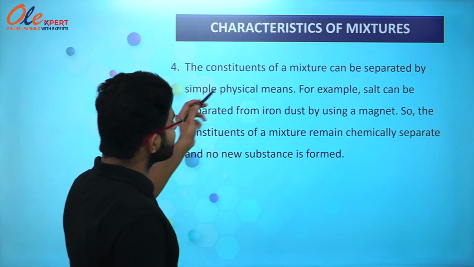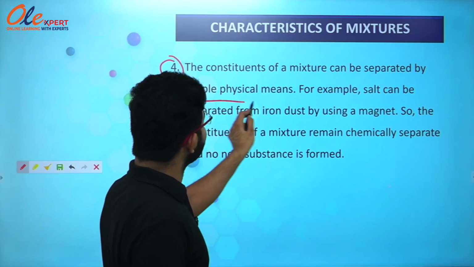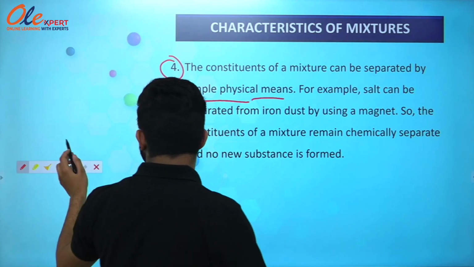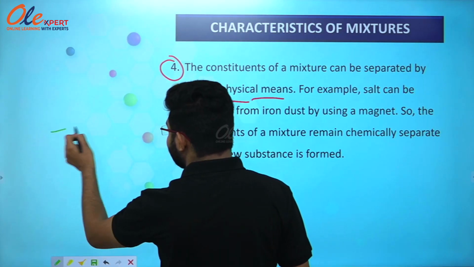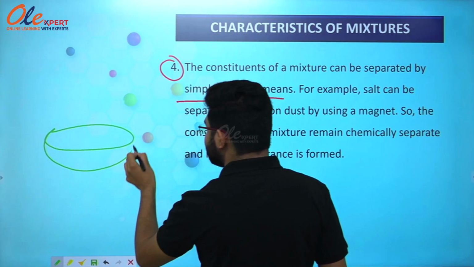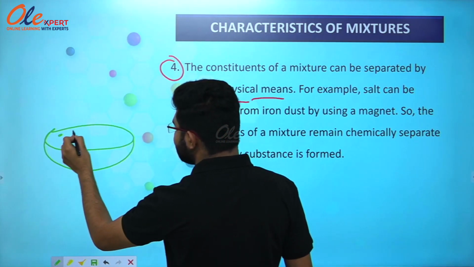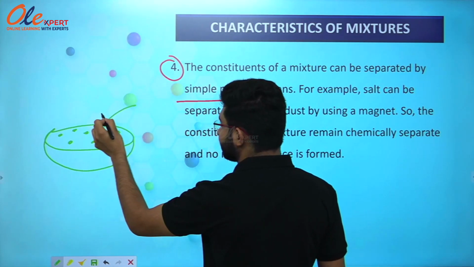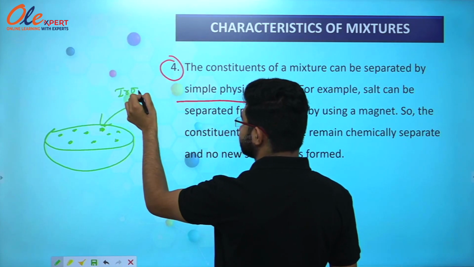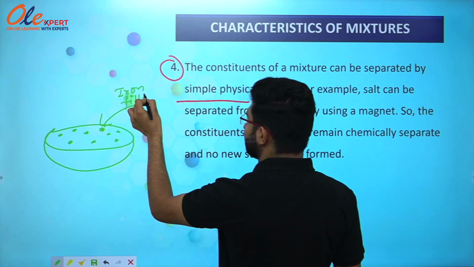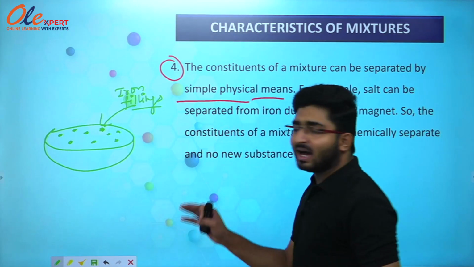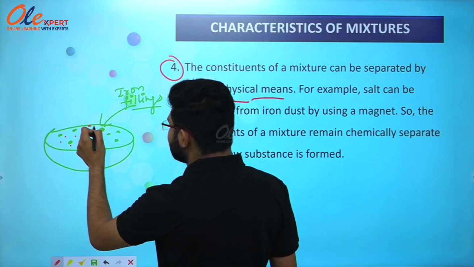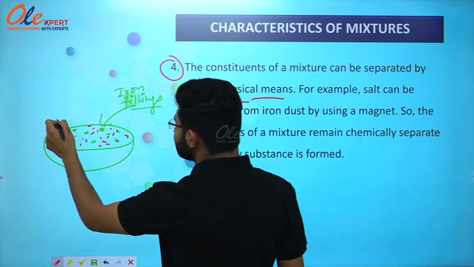The constituents of a mixture can be separated by simple physical means. So the constituents of a mixture can be separated by simple physical means. Let's just have an example. If I have a plate or a dish over here, and I have some iron filings in it, and I have also merged salt in it, or I can see this sand in it.